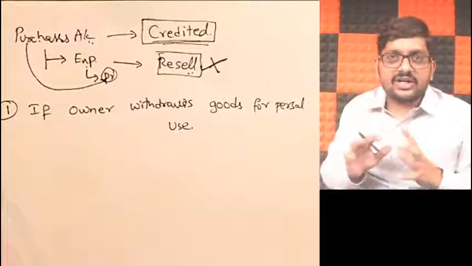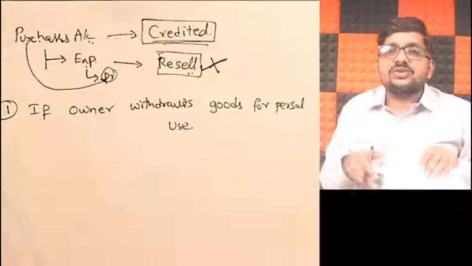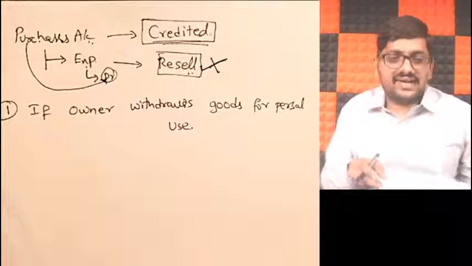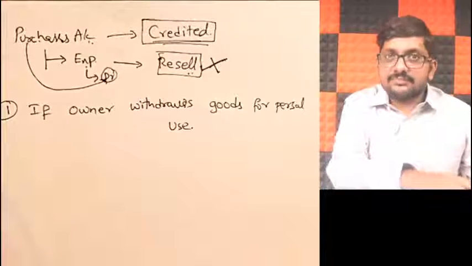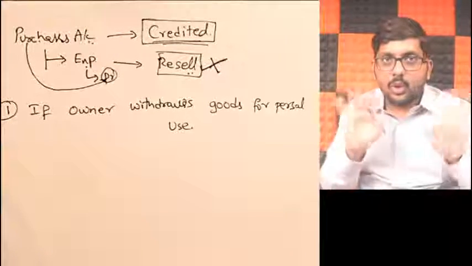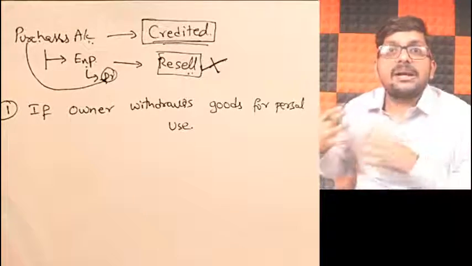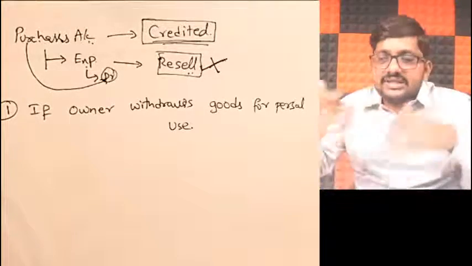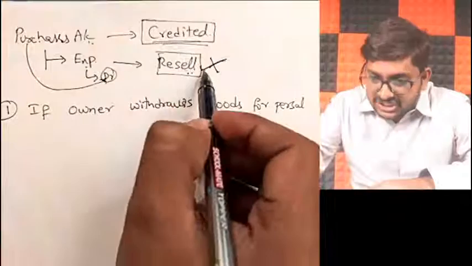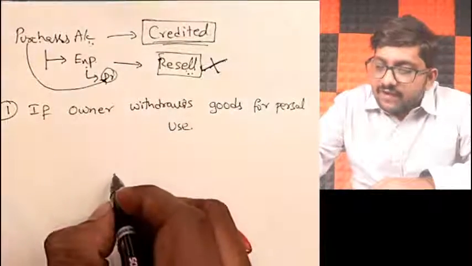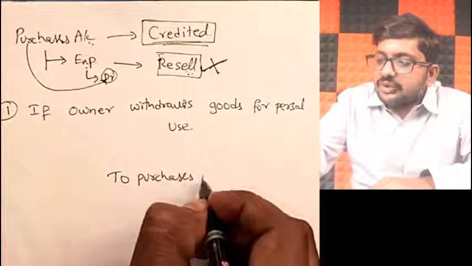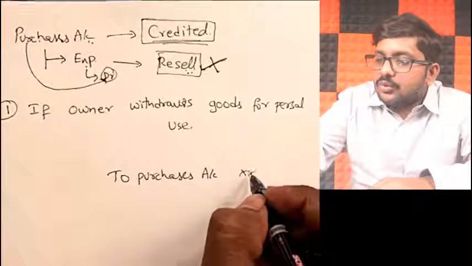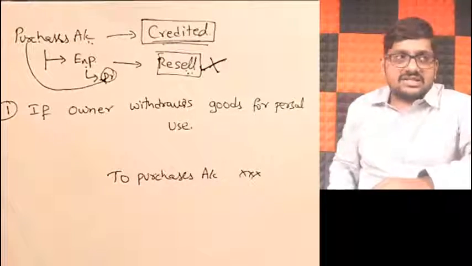So here, what am I trying to do? Earlier, you purchased those stock for the sake of resale. Your intention was to resell them. But now, are you reselling it? No, you are using it for your personal purpose. Because your intention to resell has changed, what you have to do? First, you have to credit your purchase account, because you have to reverse it. You cannot call that amount as your purchase expense. You have to reverse it.